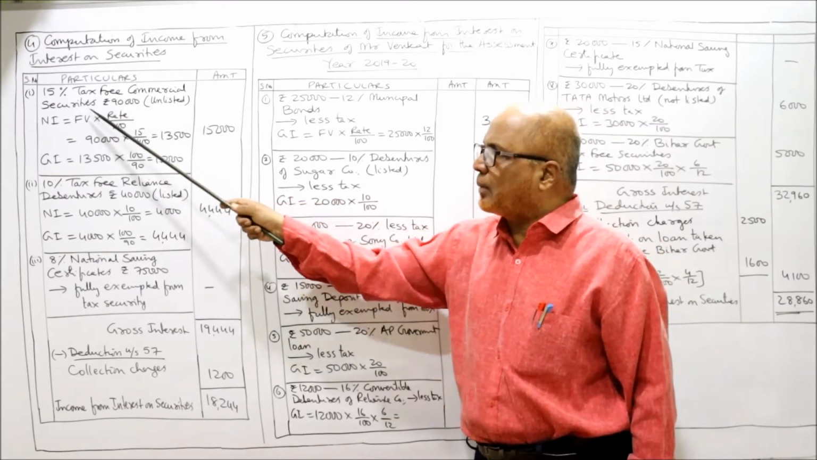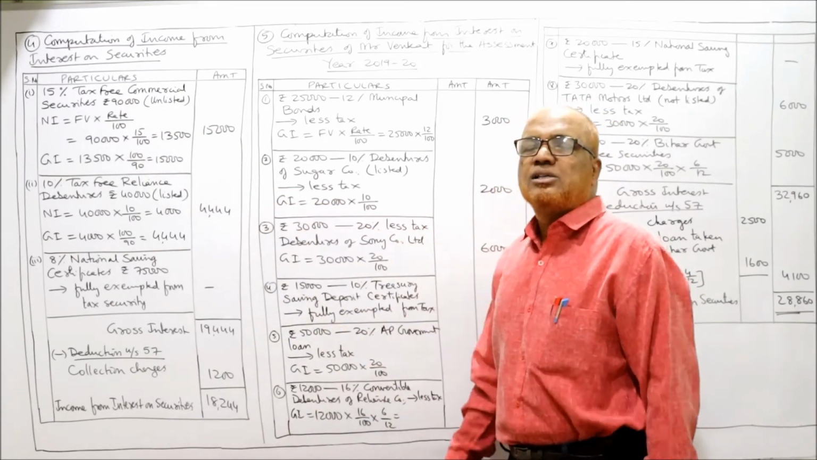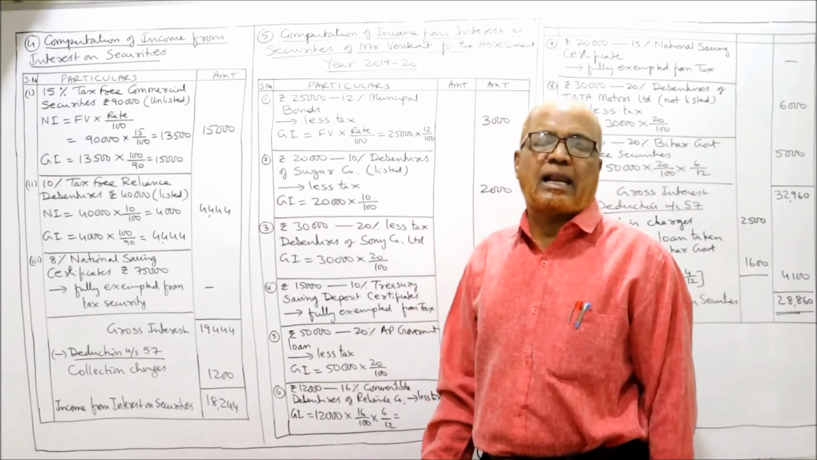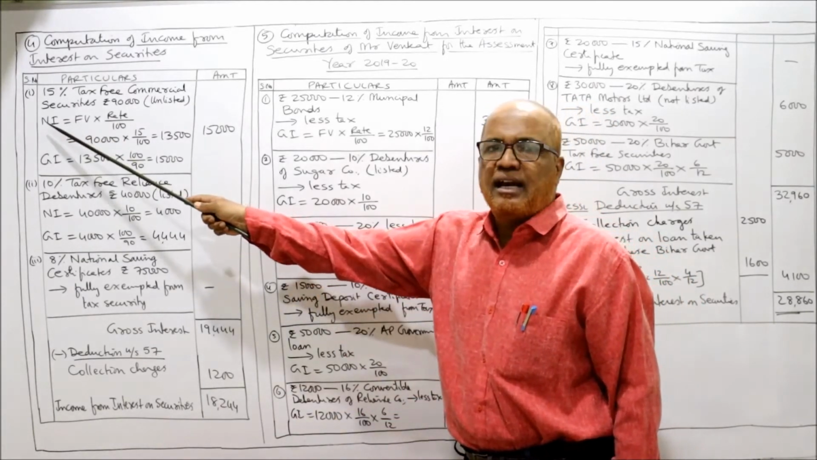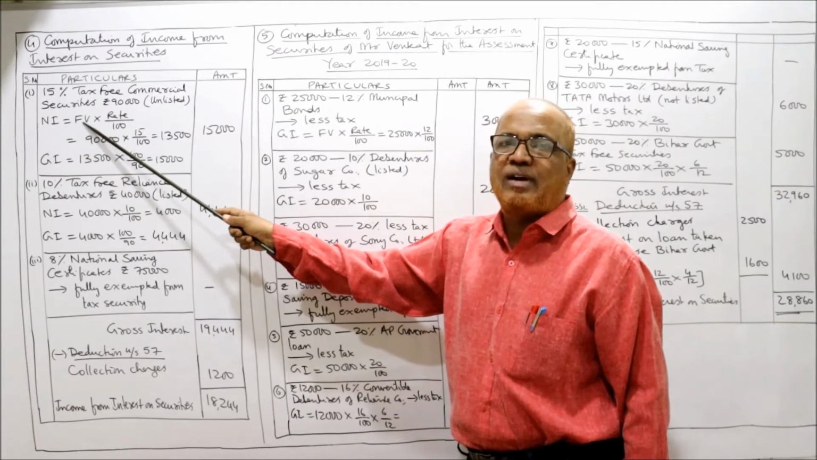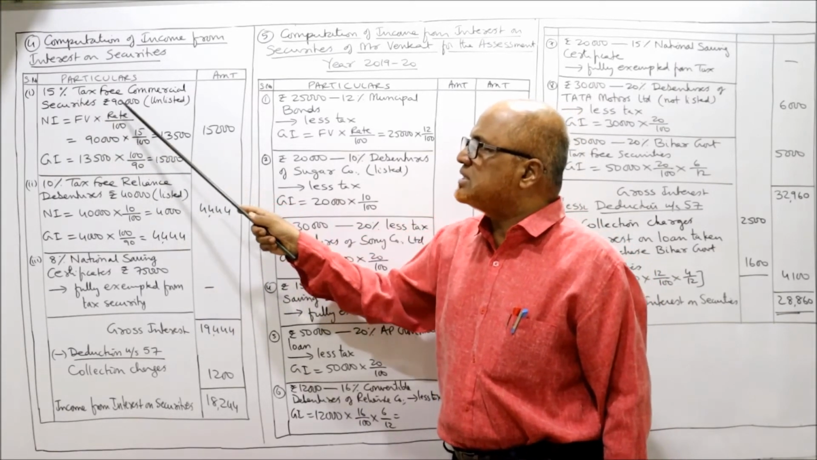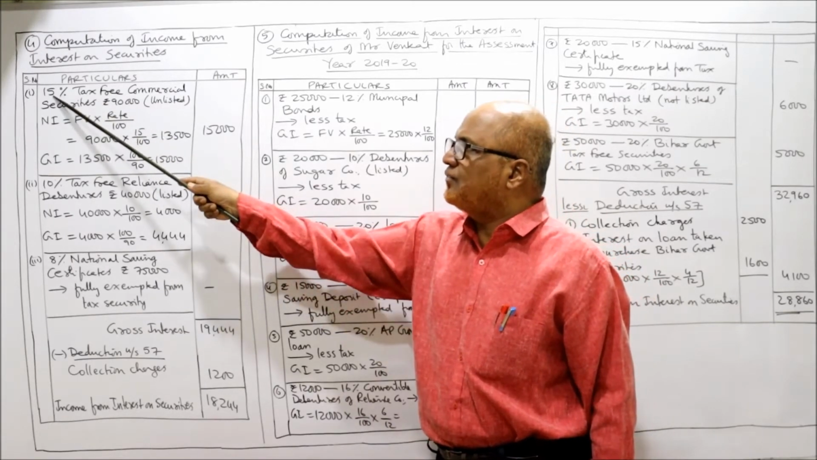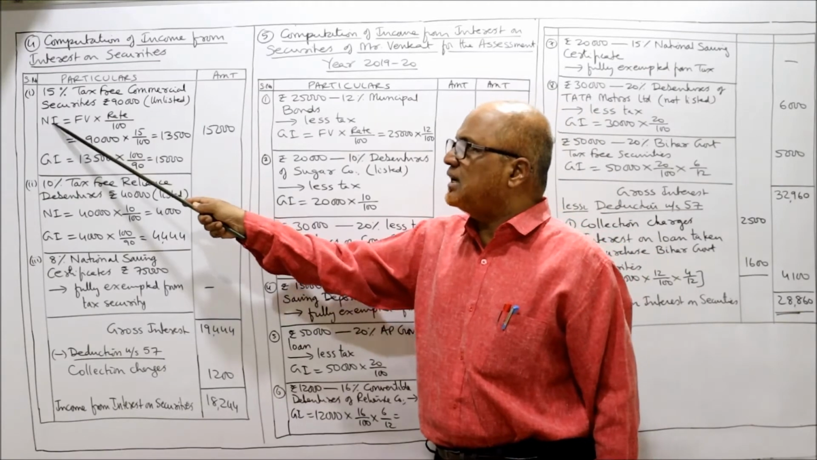This is what is given in the problem. Now it is a tax-free commercial security. So in 2 steps we have to calculate. The first step is net interest. So NI, net interest, is equal to FV, face value, into rate by 100. Face value is 90,000. Rate is 15. So 15 by 100, 13,500. This 13,500 is the net interest.